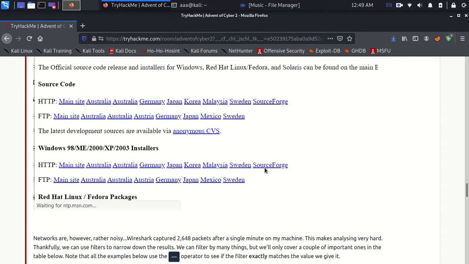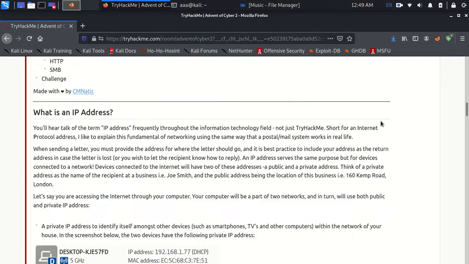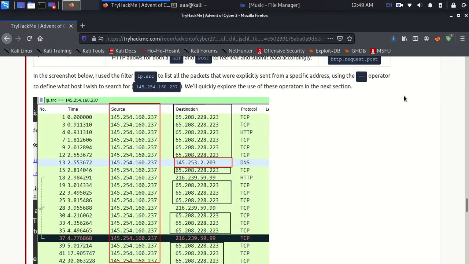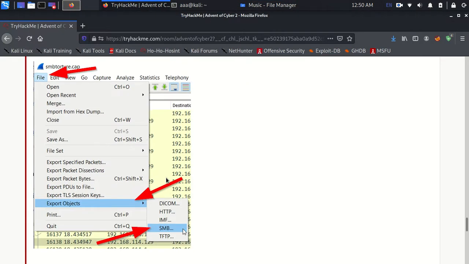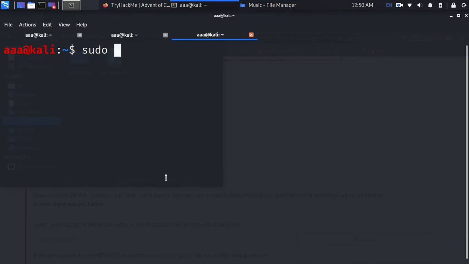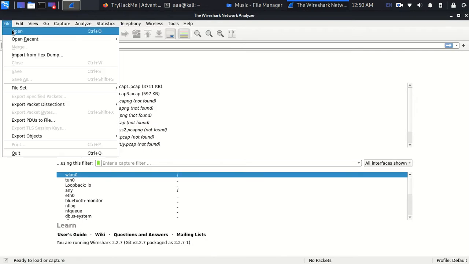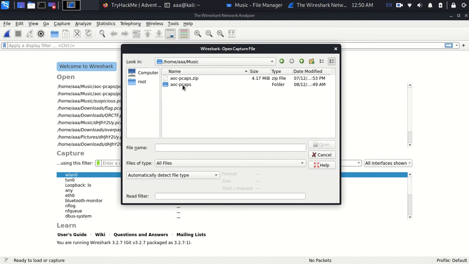Firstly you need to download the files from this blue button. Once you have downloaded it, I have downloaded it in my music directory, and then you need to extract it here. As you can see, that's done. Let me open Wireshark. Right now I've opened Wireshark, and to open the file you need to go to File, open the name of the directory, and just open whichever file you want.